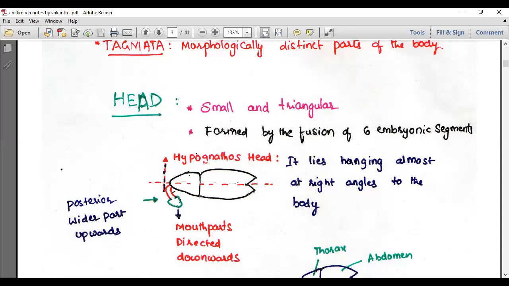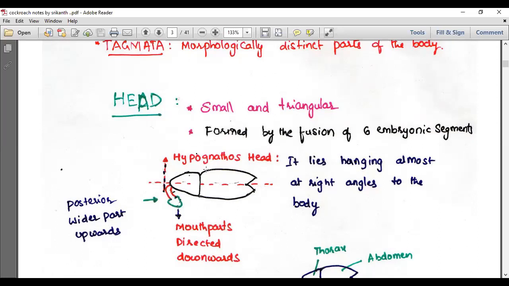Why is it called hypognathous? Let us differentiate. Hypo means down. The mouth is directed downwards here. On the ventral side you'll find the head. Gnathos means jaws. Jaws are present here, like us, we have jaws. They also have jaws, named mandibles and maxillae. The jaw-containing head is present on the ventral side. That's the meaning of hypognathous head.